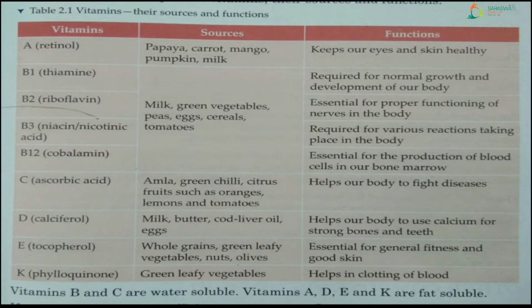Next one, vitamin D, which is also known as calciferol. How do we get it? We get it from sources like milk, butter, cod liver oil, eggs, right? Why is vitamin D necessary? Because it helps our body to use calcium for strong bones and teeth.